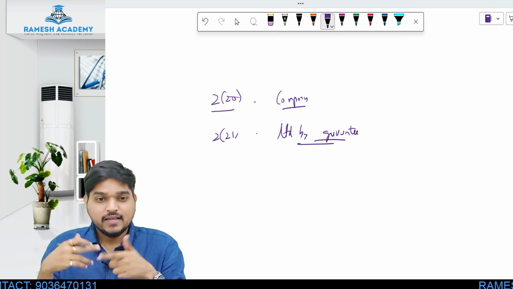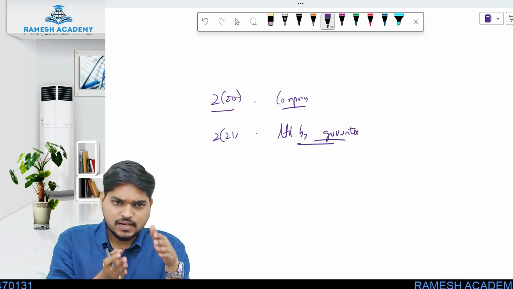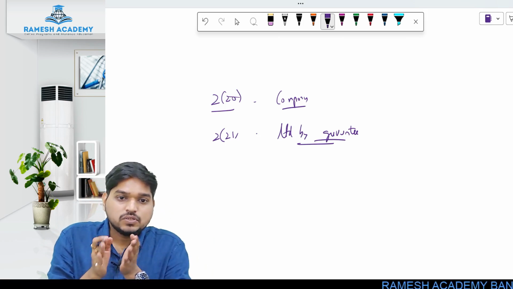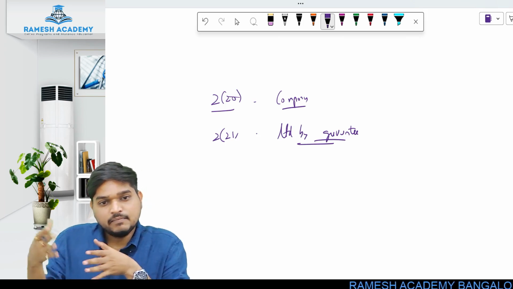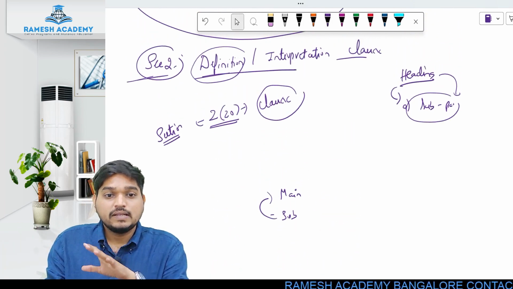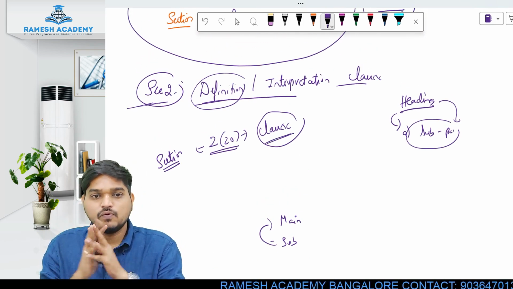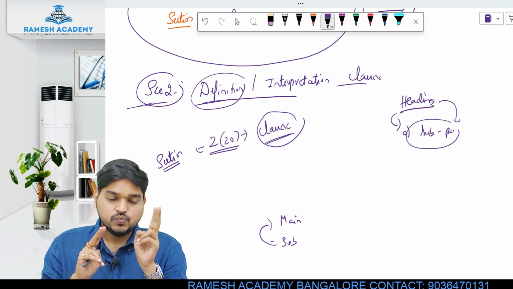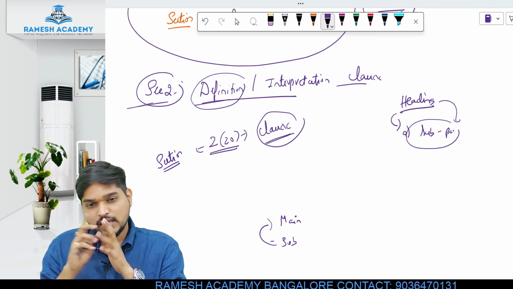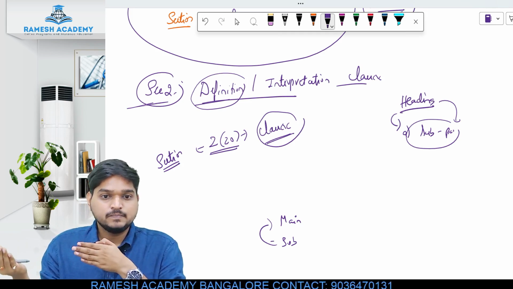So we cannot call it a subsection, we call it a different clause, because clause 20 is about company and clause 21 is talking about company limited by guarantee. Since they are not interrelated, we don't call them subsection, we call them clause. And that is only for section number 2, which is specifically dedicated for definitions, or specifically we also call that the interpretation clause.